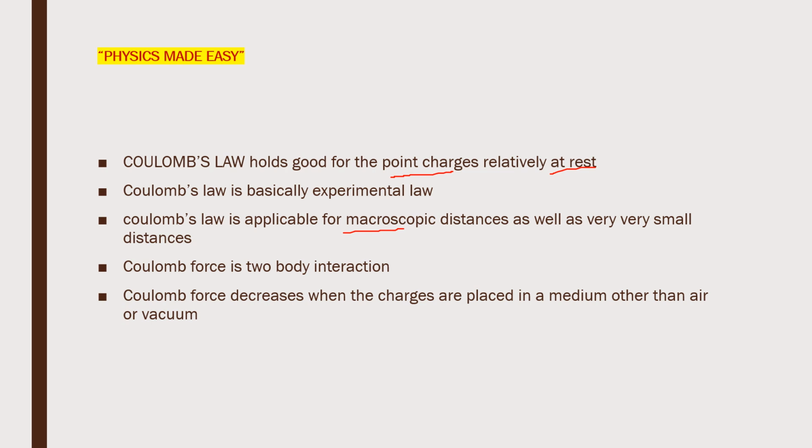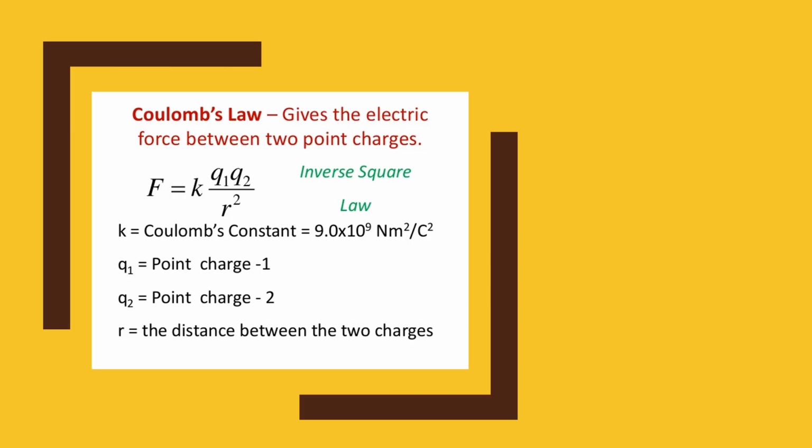Coulomb's force is a two-body interaction, meaning it acts between two charges. Coulomb force decreases when the charges are placed in a medium other than air or vacuum. So Coulomb's law gives the electric force between two point charges, and this law follows the inverse square rule.